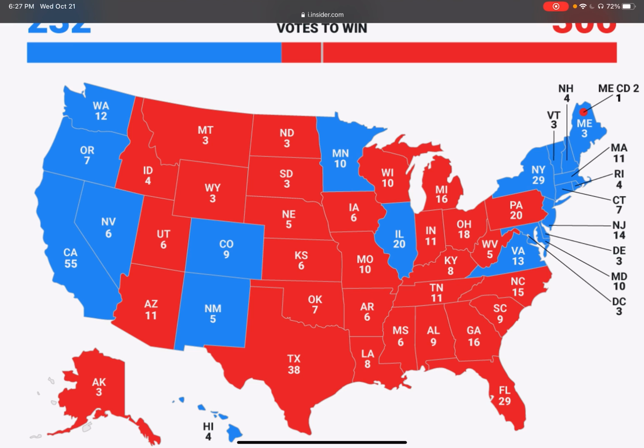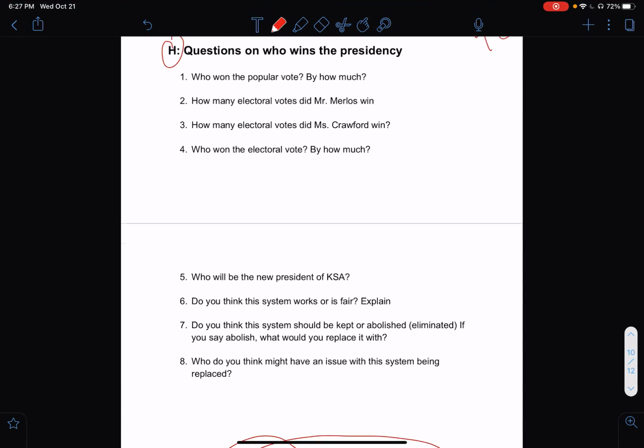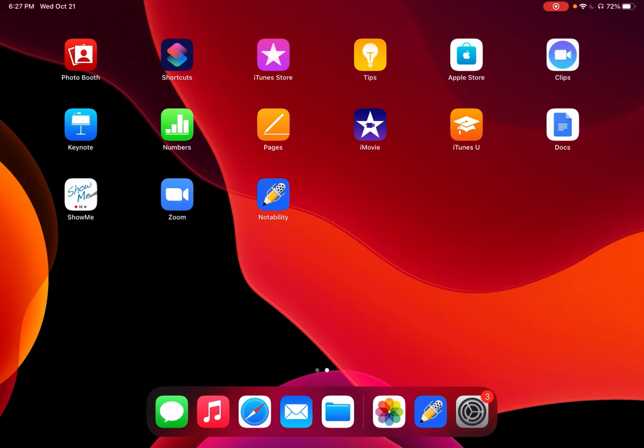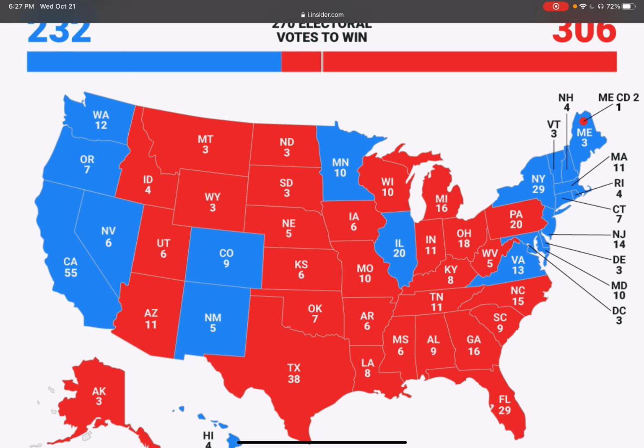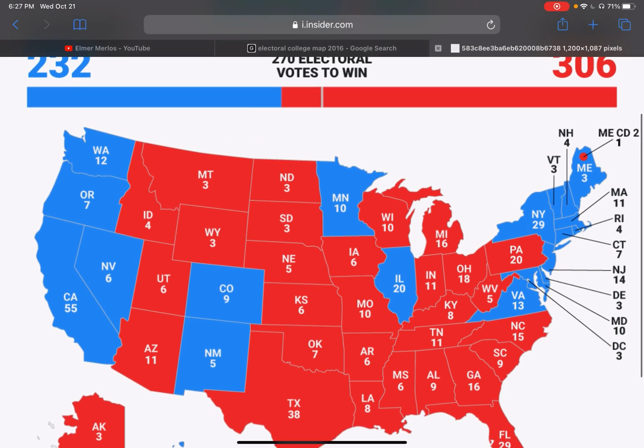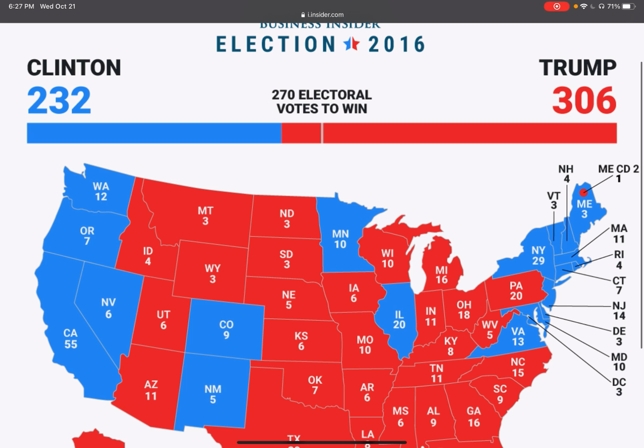But she didn't. She won the total amount of votes, and Donald Trump won the electoral vote for those reasons that I just talked about. Some of these states, like Montana, Wyoming, you guys can't see, but it's right here. Montana on the left side.